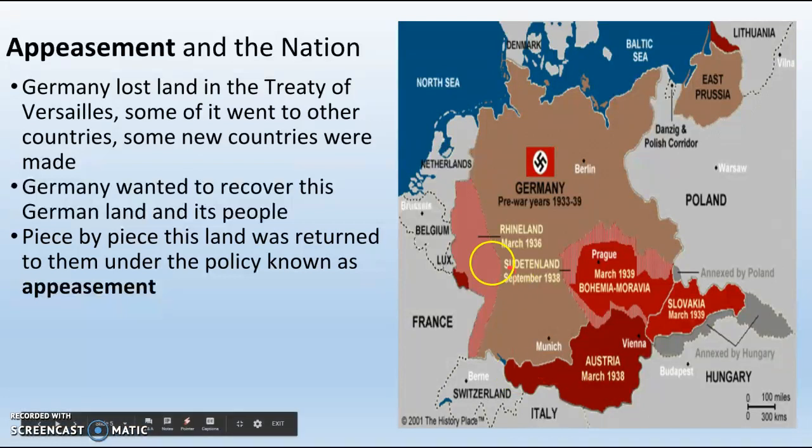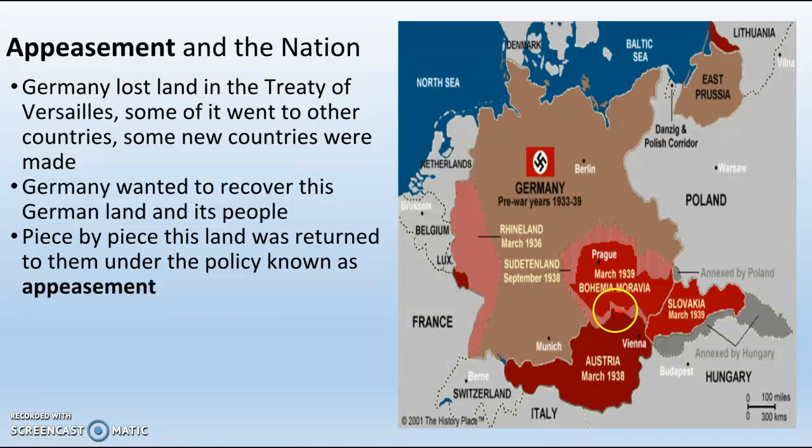So first he goes into the Rhineland. He says, "I want the Rhineland back," and they say, "Okay, well, it's his land. He can have it. That's fine." Then he goes into the Sudetenland, which is this hashed area right here. It was actually part of Czechoslovakia at this point, but it had been part of Germany for a long time. He goes into Sudetenland in September 1938, and the Allies are like, "Okay, well, it's his land. It's fine."